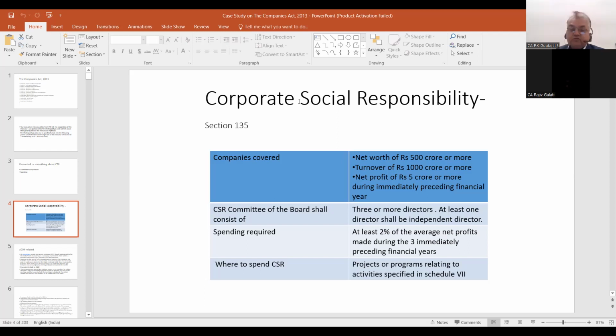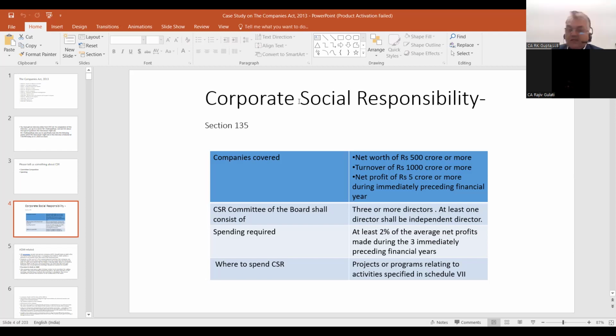So at least 2% you have to spend of the average net profits made during the last 3 immediately preceding years. And during CIRP, whether you can do this spending or not. Suppose your company is under CIRP, then whether you can spend this money or not.